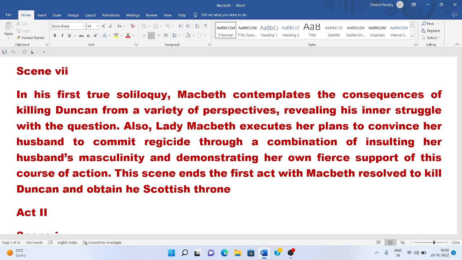But his vaulting ambition urges him to go ahead with the plan of murder. So Macbeth is very much against killing Duncan.